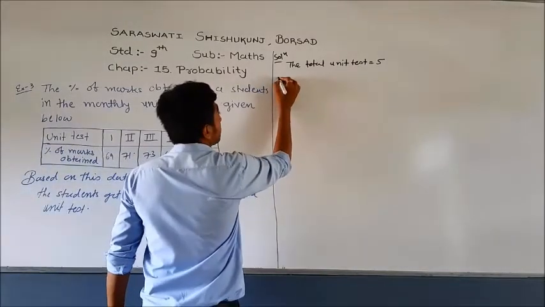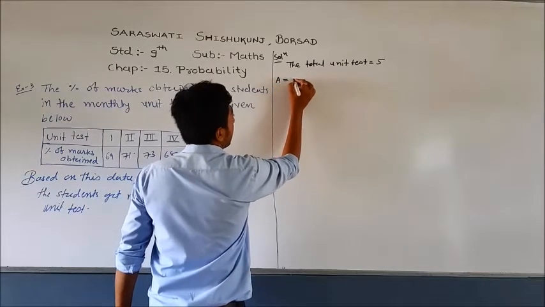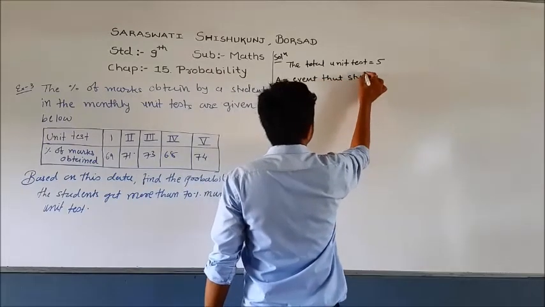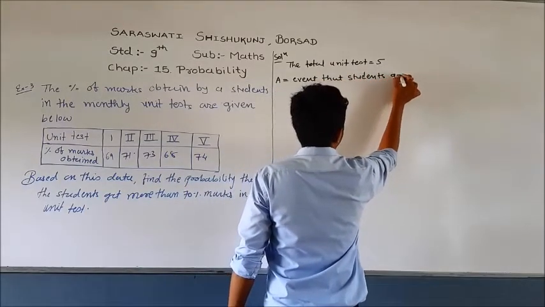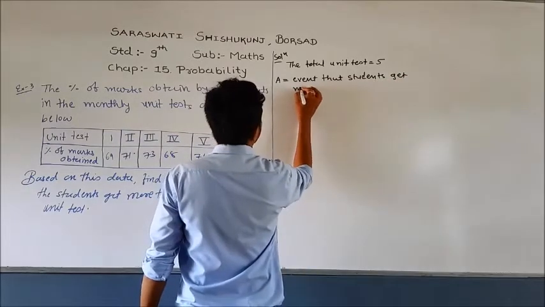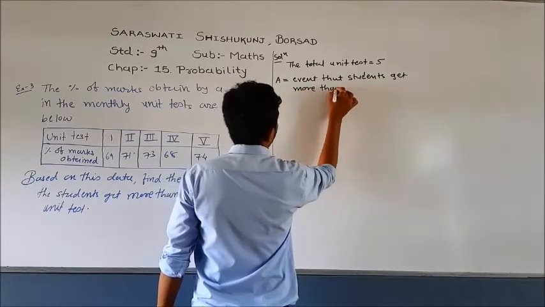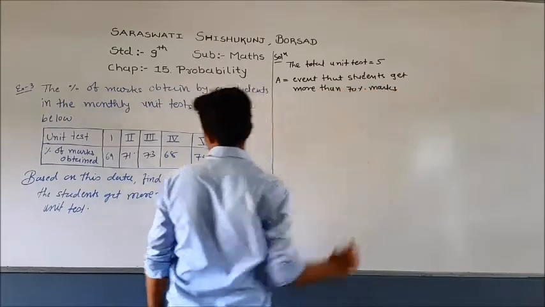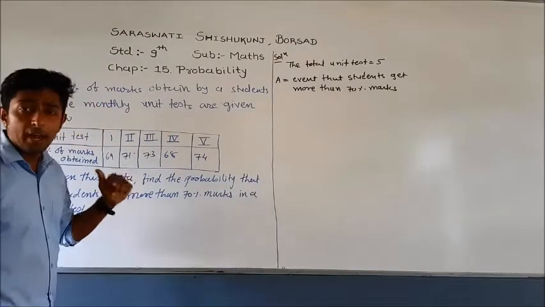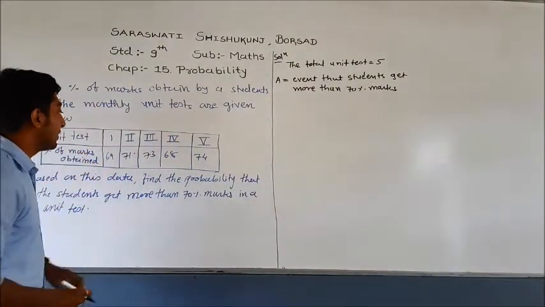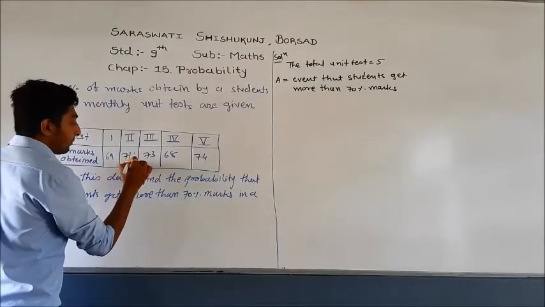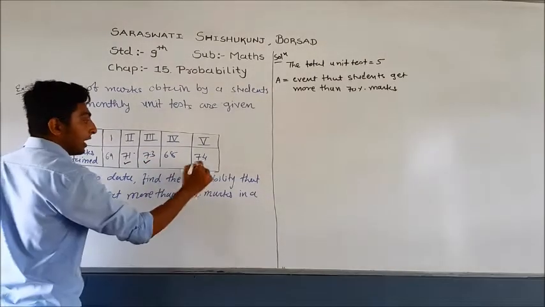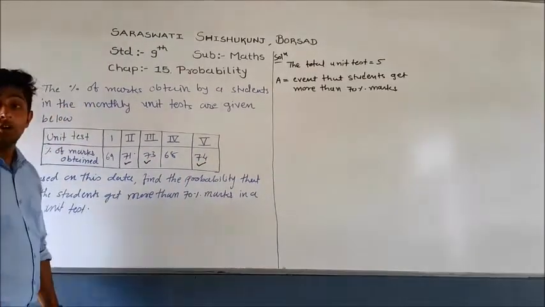So let us denote event A: the event that the student gets more than 70 percent marks. In how many tests does the student get more than 70 percent? 71 is greater than 70, 73 is also greater than 70, and 74 is also greater than 70.